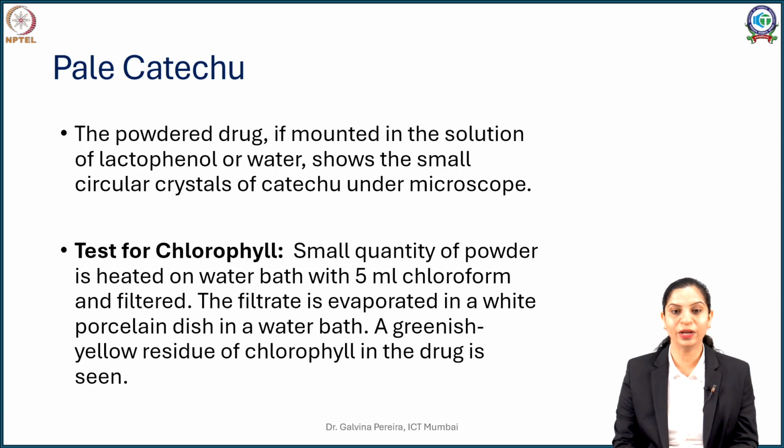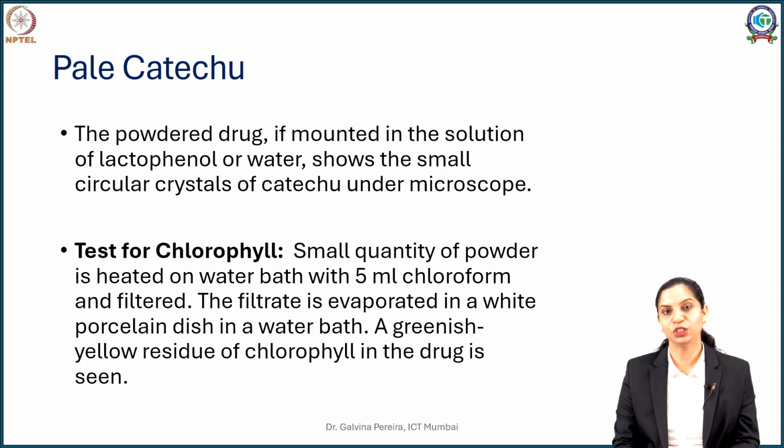Once in the powdered state, you extract it with organic solvents such as chloroform. Generally chloroform is used because chlorophyll dissolves readily in chloroform. You will see most of the pigments, including your chlorophyll, dissolve in the chloroform layer. Now filter it so that the catechu doesn't interfere, and if you evaporate the filtrate in a white or clear dish, you will see a greenish residue. This greenish yellow residue is due to the presence of chlorophyll and oxidation products of certain carotenoids. So this is also another unique test which will help you identify pale catechu.